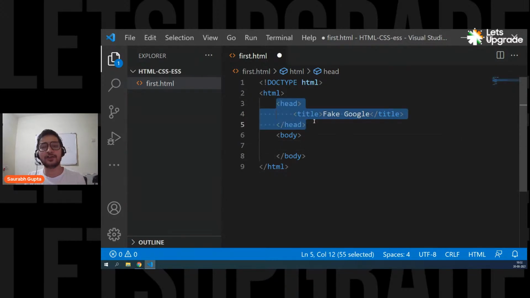This head is simply for storing information like the title, and the extra links that this HTML page will have in future. So the head area is always just for storing the extra information related to this web page. You can also call it metadata. What is the title of the web page? What are the separate links that it is using? What is the styling page of this web page? Don't worry about all this, but think of it like this: the head area is only for storing extra information, not for creating any element. And the body area is where you actually create your elements. In the head area, you store extra information of your web page, like the title, like the icon, and in future we'll put links and everything. And in the body area you actually create your content.